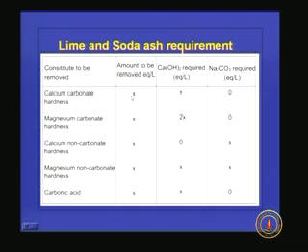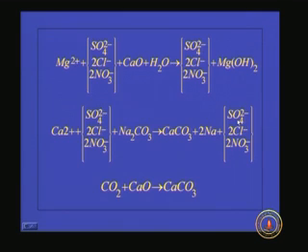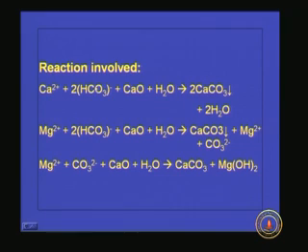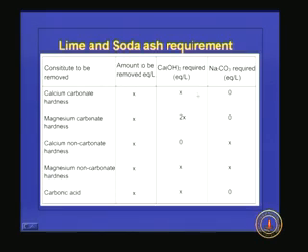We have seen the equation earlier: calcium carbonate hardness of 1 mole requires 1 mole of lime. So, that is what is represented here: calcium hydroxide required is X and soda ash required is 0. Coming to magnesium carbonate hardness, if we have to remove X milliequivalents of magnesium carbonate hardness, we have to add calcium hydroxide 2X equivalents.